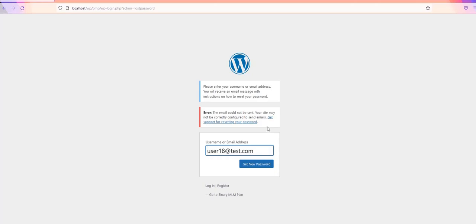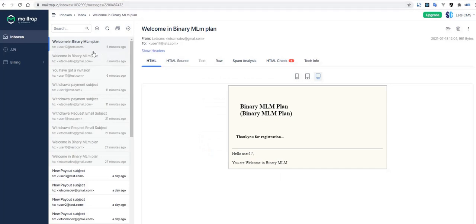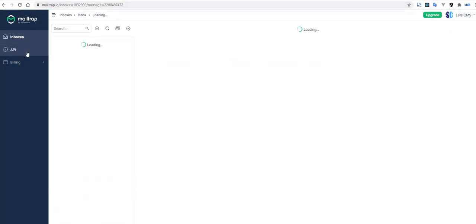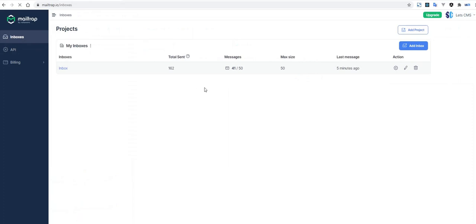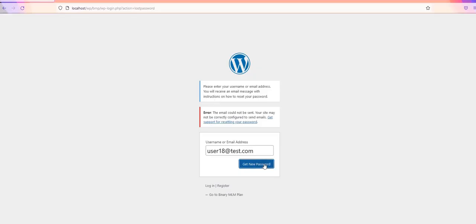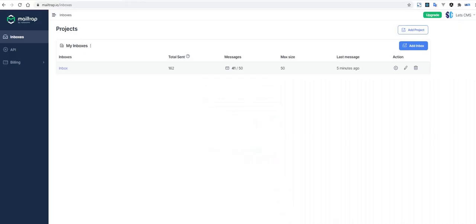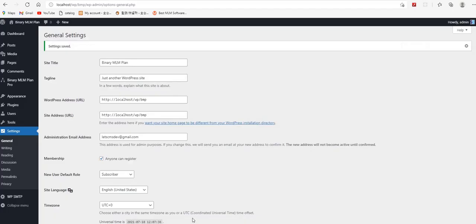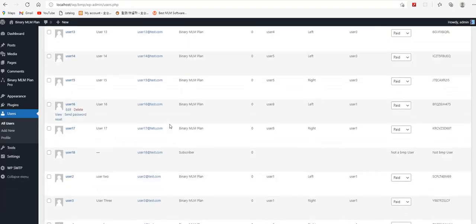Suppose I am doing lost password, and user 18 at the rate test.com. So an email will be sent to the user. Could not be sent. The site may not be correctly configured to send email. I think it may be due to that, but first of all, let me change the password from the admin for this user. It does not matter.